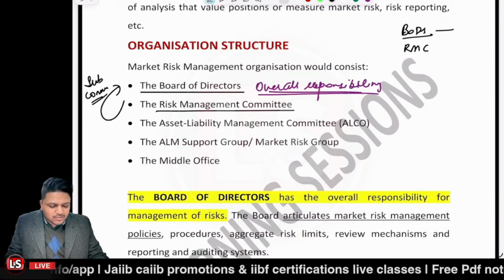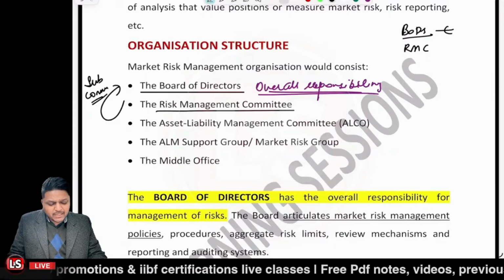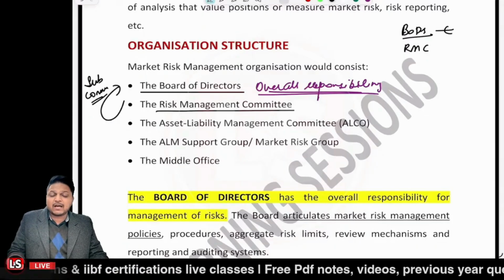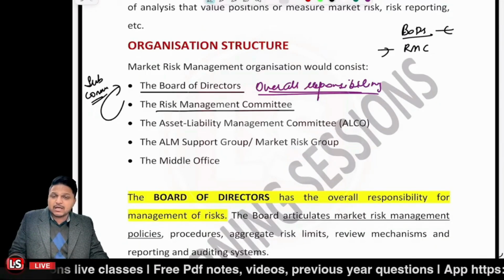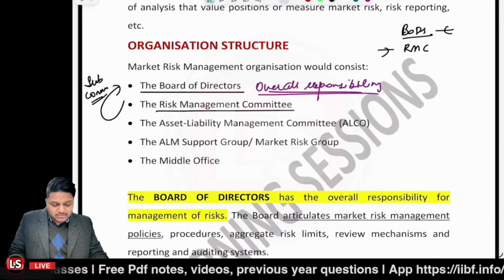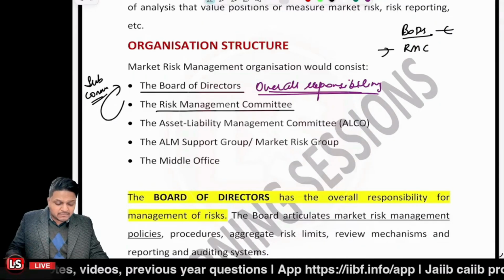So articulation related work is being done by the board of directors. Implementation, or we can say whether we are conforming with the policy or not, that's being checked by the RMC. The robustness of the model is checked by the RMC. Manpower is checked by the RMC. Guidelines are being set by the RMC, right?